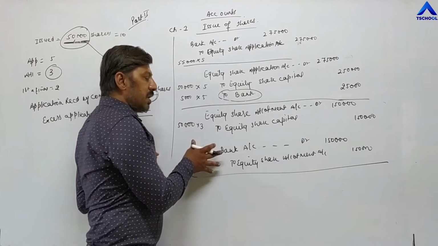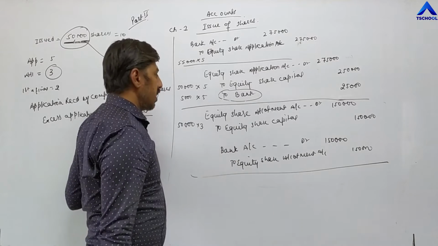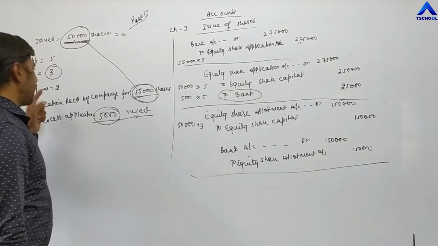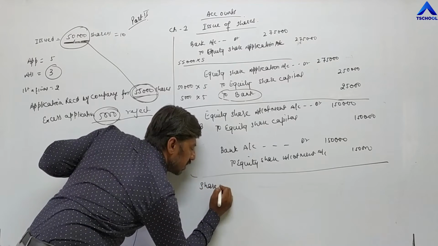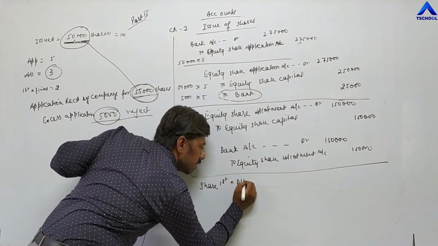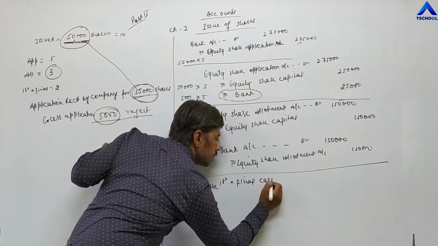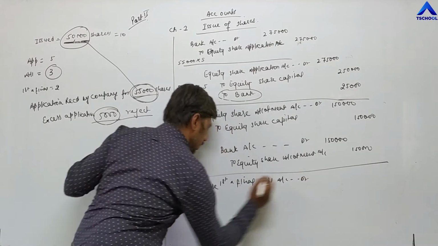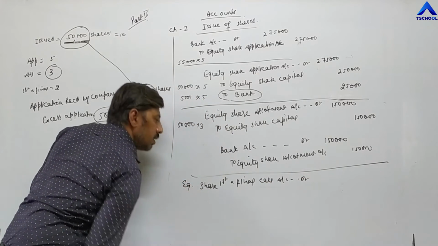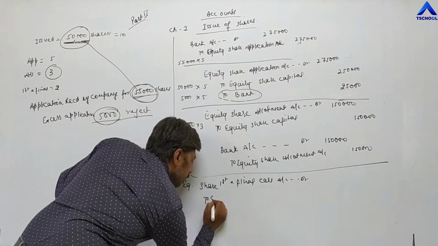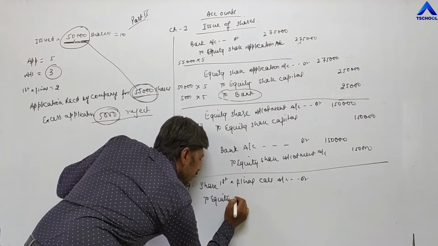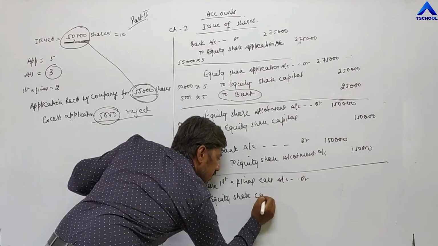Now once allotment money is received, company will pass another entry in advance for first and final call. Equity share first and final call account debit to equity share capital.